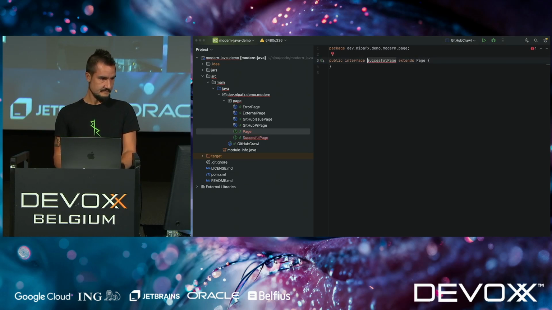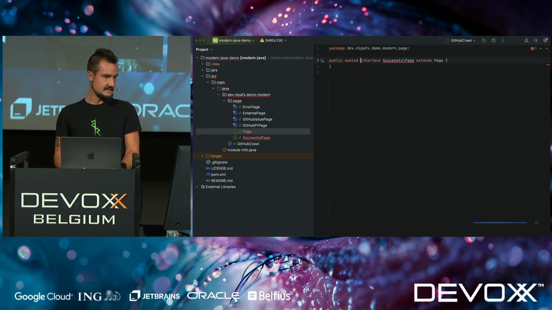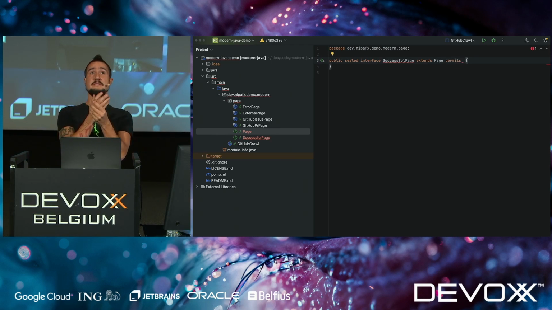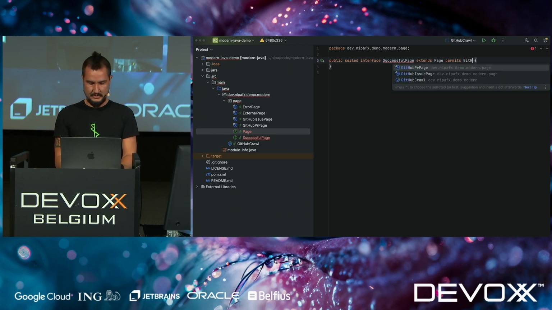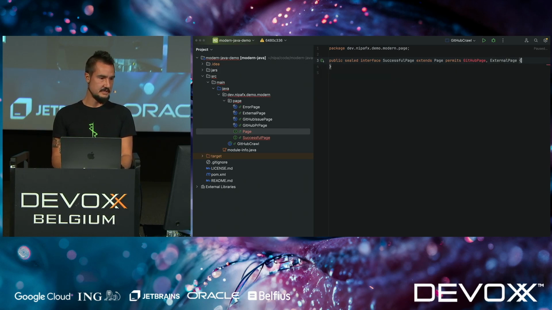What is a successful page? IntelliJ, oh, yeah. So I'm not good on a Mac keyboard, but I found that hotkey, so that's good. I'm proud of that. We're going to make this sealed as well, and we're going to permit public sealed interface, successful page. Successful page load means, well, we connected to a page. What could it be? It could either be a GitHub page or an external page. And then all of these pages have content.